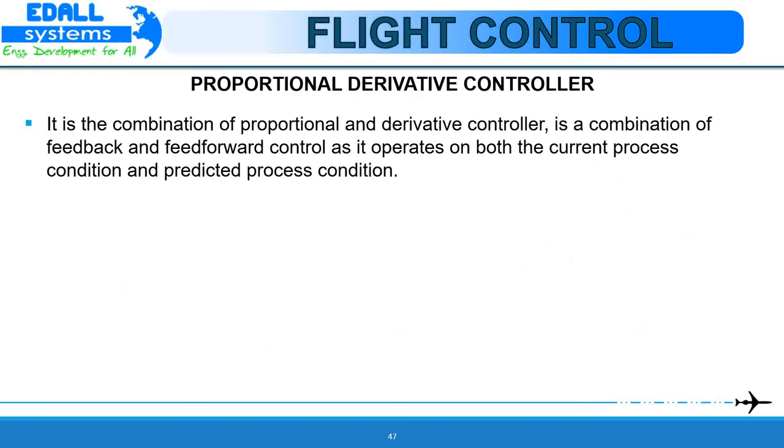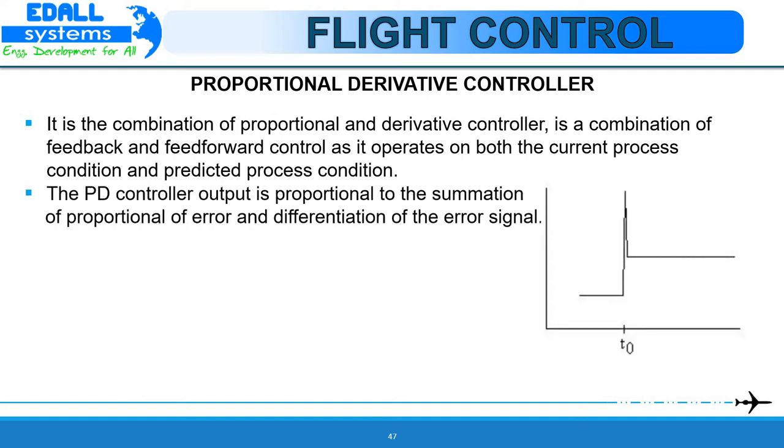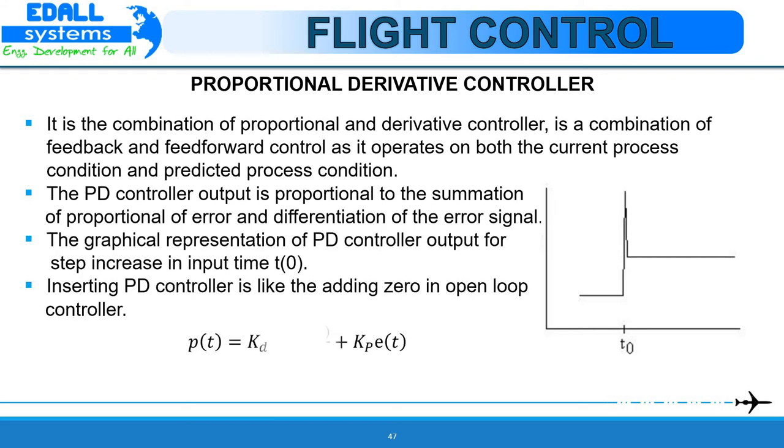Proportional derivative controller. It is a combination of proportional and derivative controller modes, which gives proportional plus derivative control mode. The mathematical expression for the PD controller is given here. P(t) = Kp e(t) + Kp Kd de(t)/dt. The block diagram for the PD controller is also shown here. The Kd is called the derivative time. Both Kp and Kd are adjustable. The derivative time is the time interval by which the rate action advances the effect of proportional control.